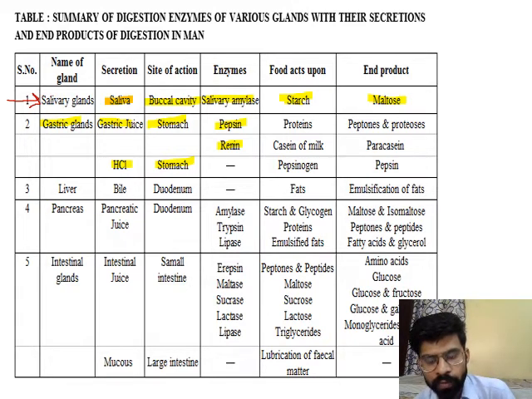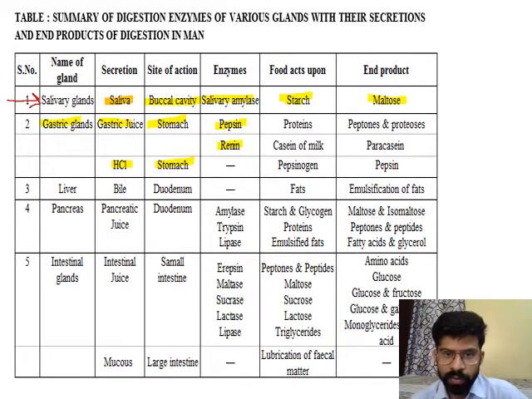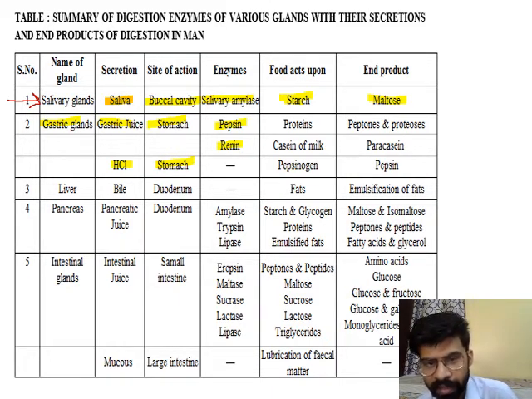Pepsin helps in the digestion of protein. P for pepsin, P for protein. You can remember it this way. Starch digestion starts in the mouth, but protein digestion starts in the stomach with the help of pepsin, and the digestion of milk protein is with the help of renin. Protein is converted into peptones and proteoses, and milk protein is converted into para-casein. The function of HCl is to convert pepsinogen into pepsin, as already discussed.